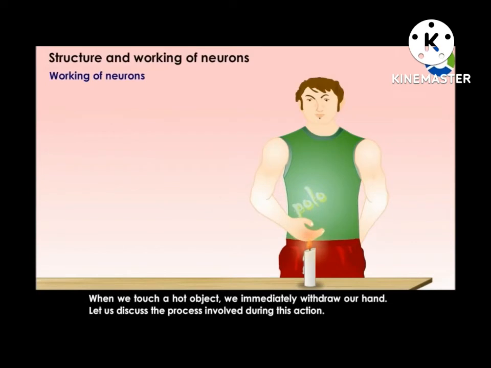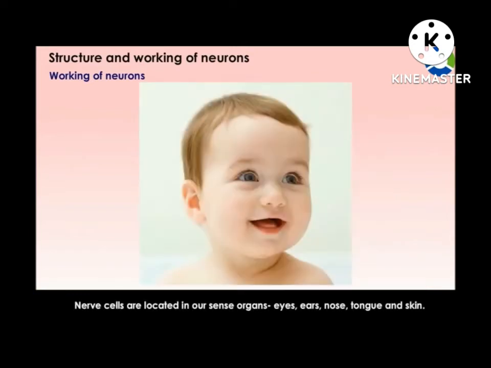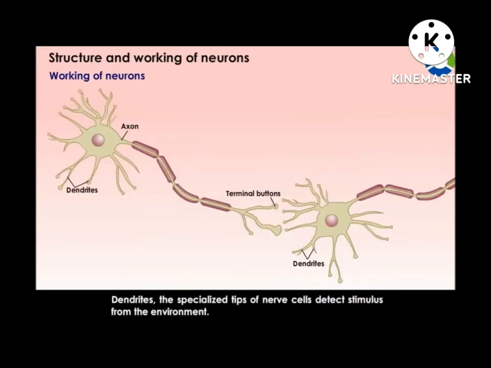When we touch a hot object, we immediately withdraw our hand. During this action, neurons are involved. Nerve cells are located in our sense organs: eyes, ear, nose, tongue, and skin. Dendrites, the specialized tips of nerve cells, detect stimulus from the environment.